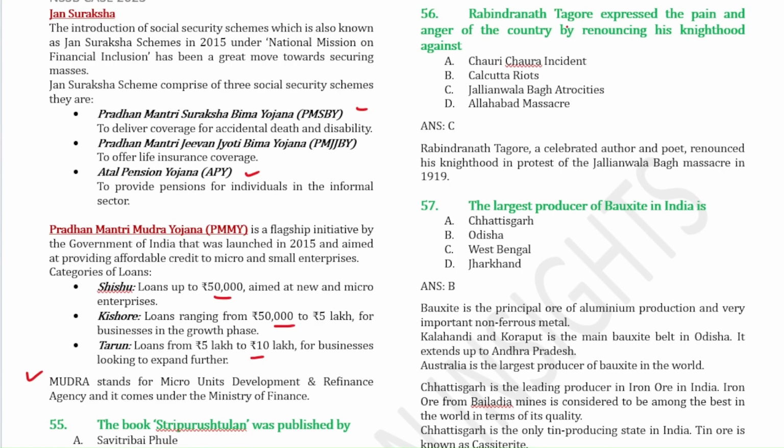Next question, Rabindranath Tagore expressed the pain and anger of the country by renouncing his knighthood against. He renounced his knighthood in the year 1919 in protest of the Jallianwala Bagh massacre. So that means option C is the correct one. The year is also important.